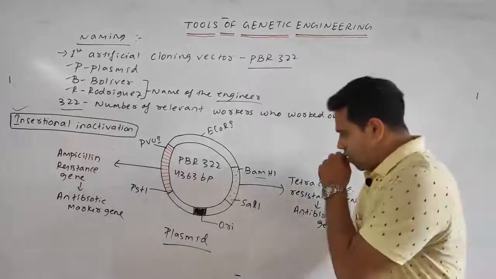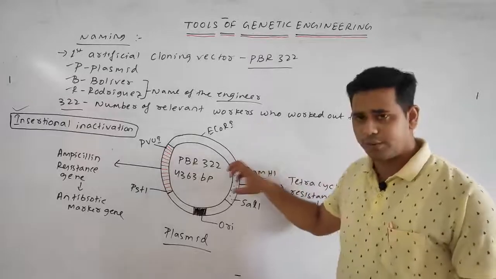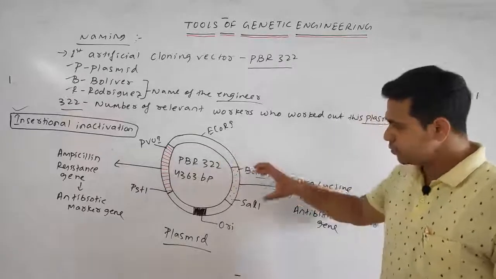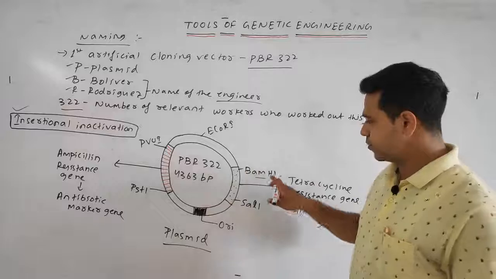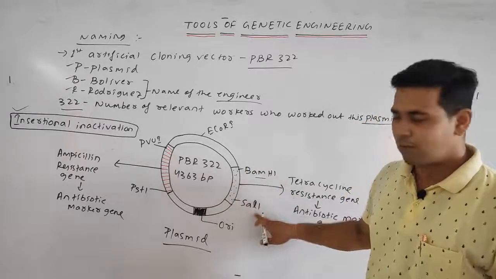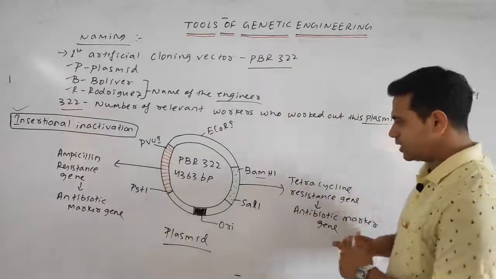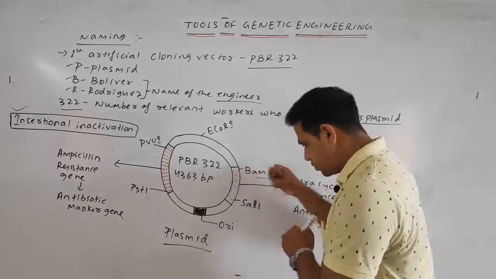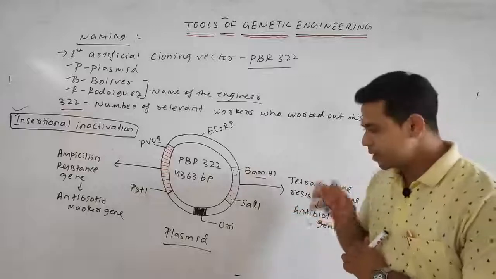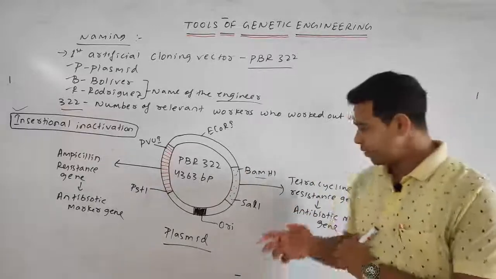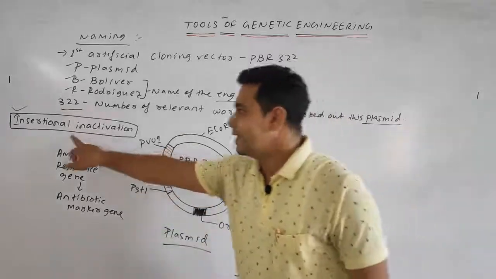As we know, restriction endonuclease always removes a particular sequence of nucleotides. Suppose these are the sites of BamHI, SalI, then PvuI and PstI. Whenever the restriction endonuclease is inserted and removes a particular sequence, the gene is also removed, and that area becomes non-resistant to tetracycline or ampicillin. This inactivation is known as insertional inactivation.